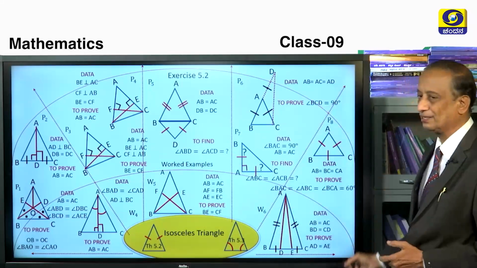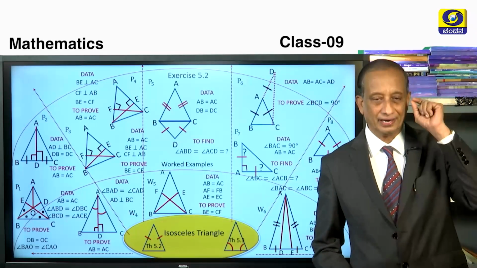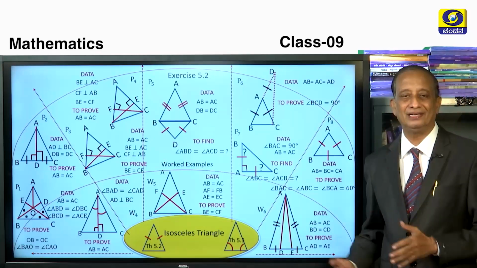Children, here is a beautiful slide showing all the worked examples and exercise 5.2. All the problems are given. Pay attention to each and every problem. Take your class workbook, write down the question, draw the figure, data, to prove, everything, and systematically write the proofs for all these problems.